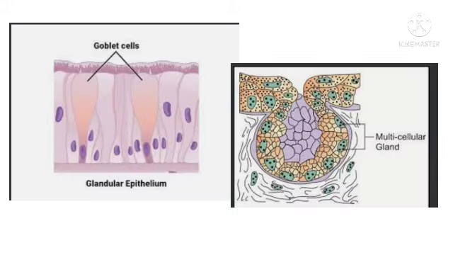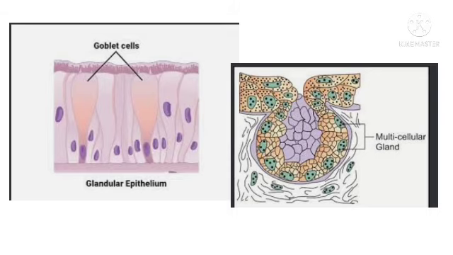Glandular epithelium. Some of the columnar or cuboidal cells get specialized for secretion and are called glandular epithelium. Types. Unicellular. It consists of isolated glandular cells. Example, goblet cells of the alimentary canal. Multicellular. It consists of clusters of cells.